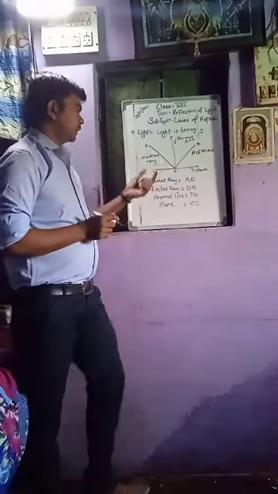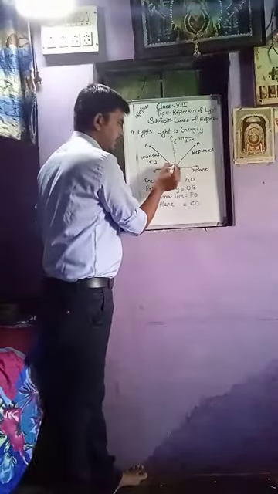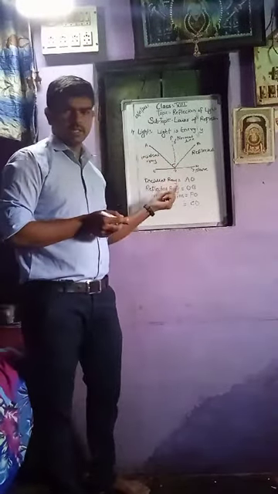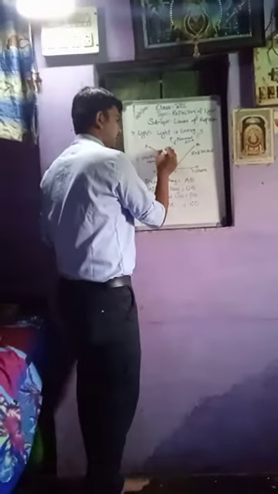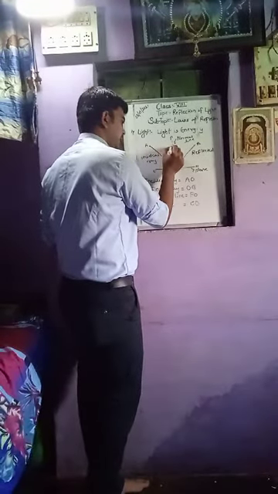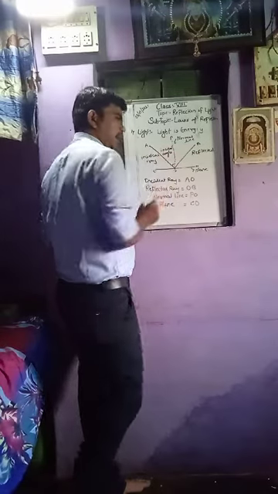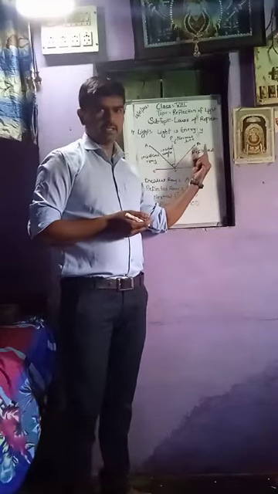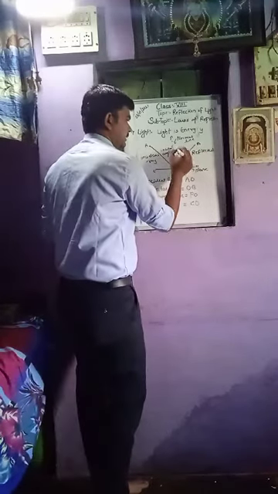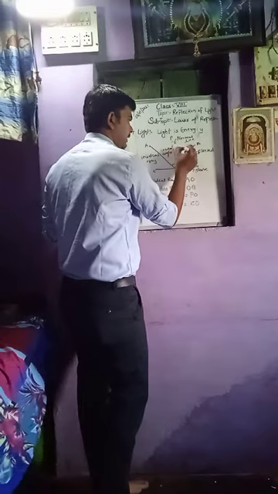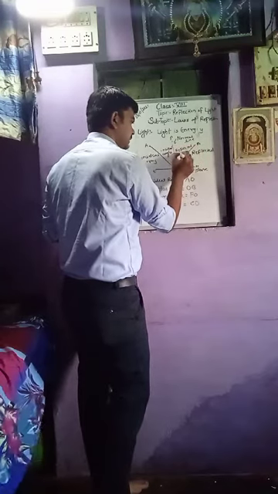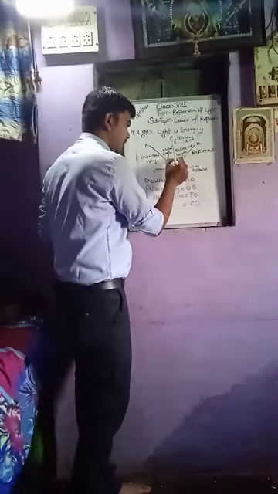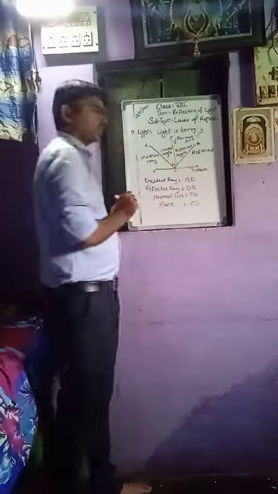So now it makes an angle here. The angle between the incident ray and the normal line is known as the incident angle. And the angle between the normal and the reflected ray going back from the plane is known as the reflected angle. This is denoted by capital I and this is denoted by small r.